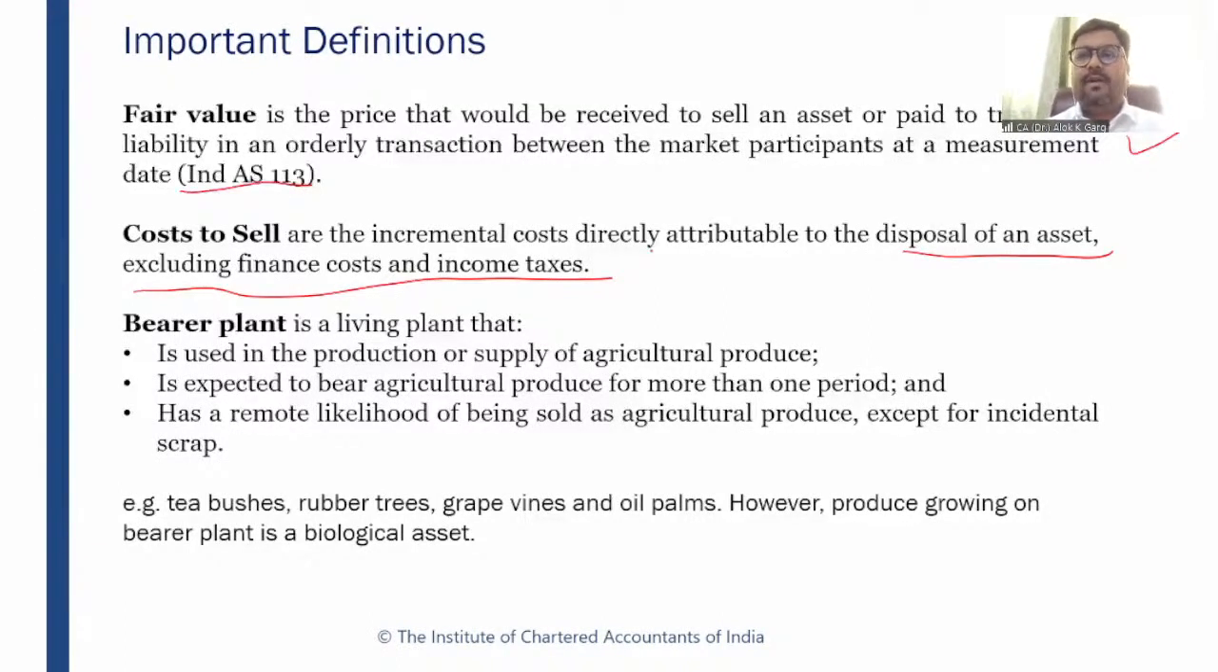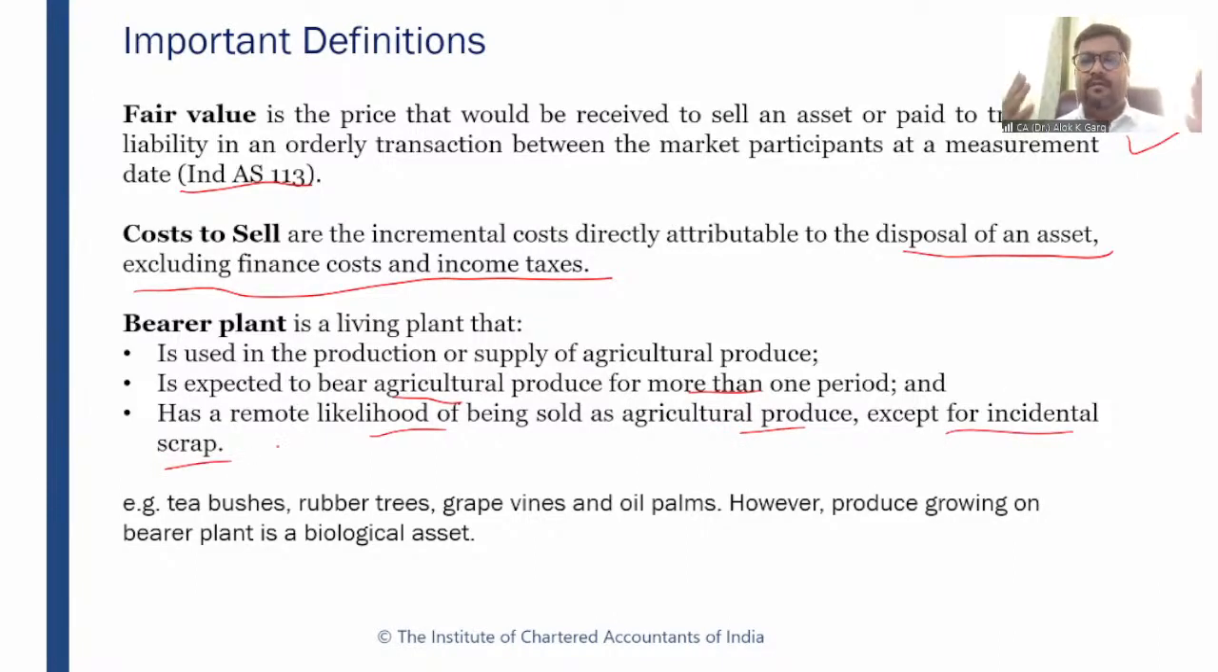Bearer plant we have covered in Ind AS 16, but quickly we will again recap. Bearer plant is a living plant that is used in the production or supply of agricultural produce, is expected to bear agricultural produce for more than one period and has a remote likelihood of being sold as an agricultural produce except for incidental scrap.